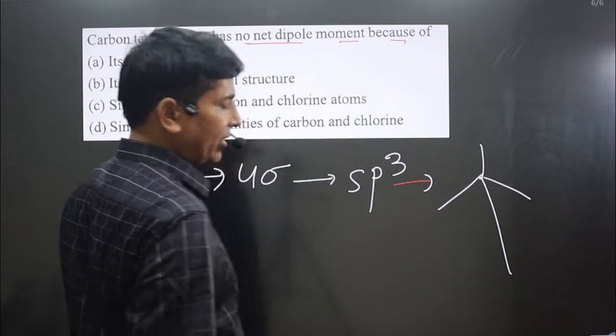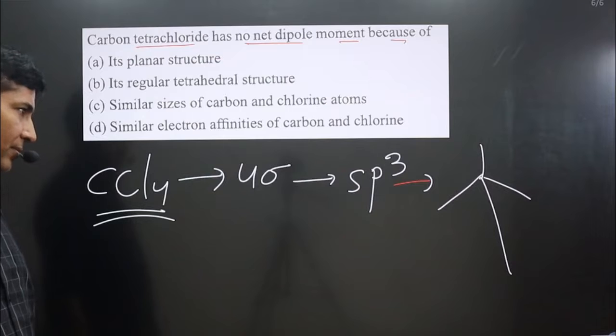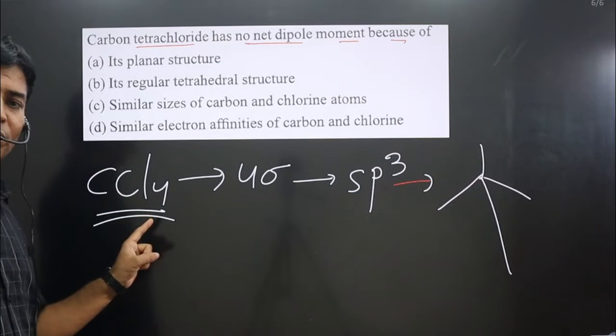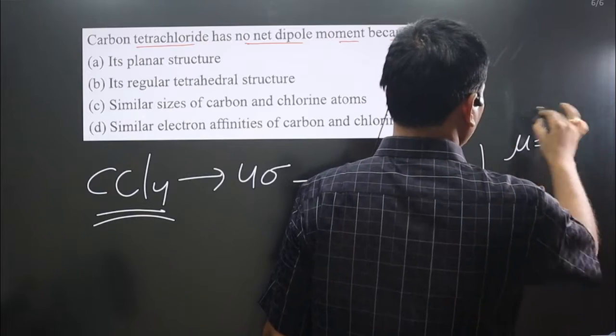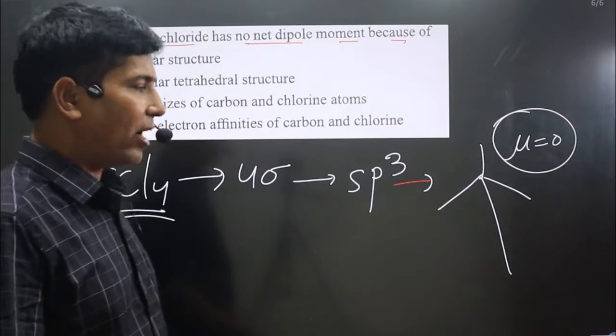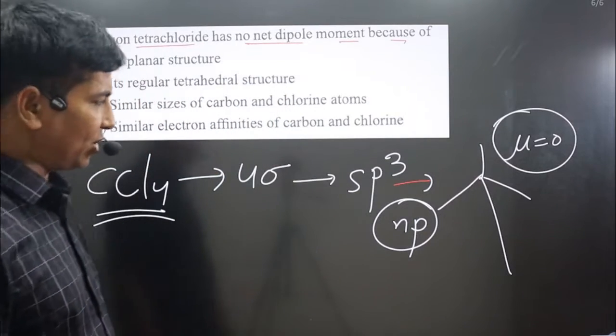Regular geometry. This is tetrahedral. Regular tetrahedral geometry is there, and all the substituent groups are the same. If the regular geometry is there, in this case dipole moment will be 0. It is non-polar by nature, because dipole moment is 0.